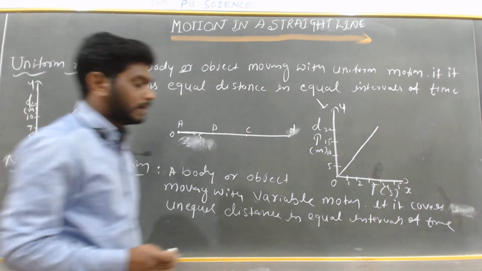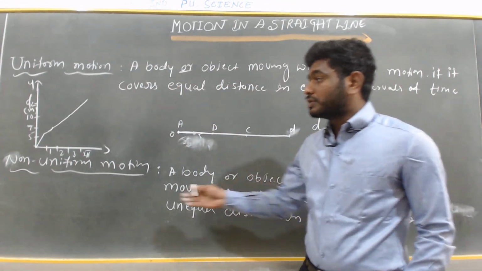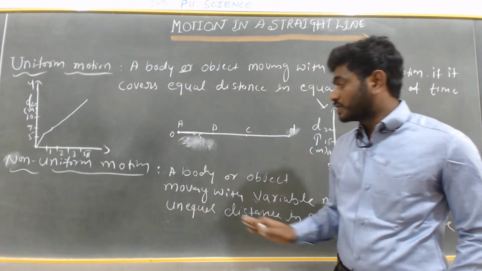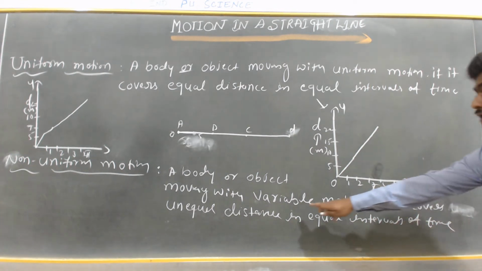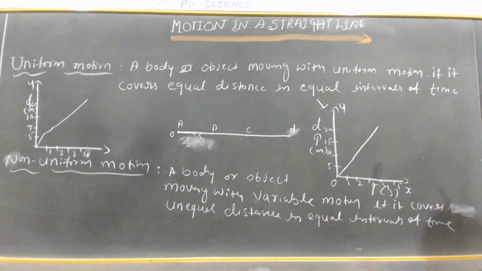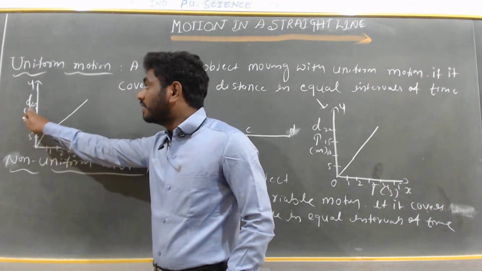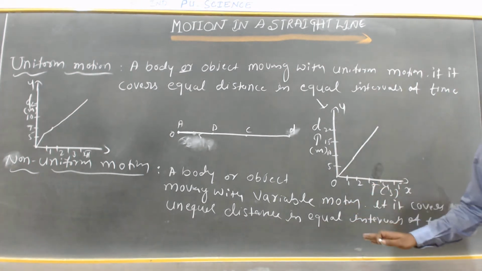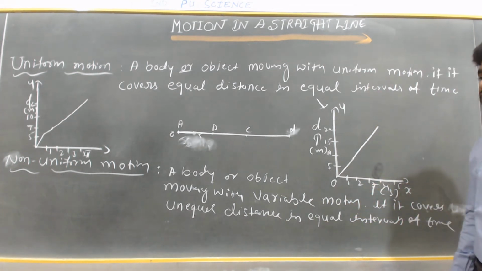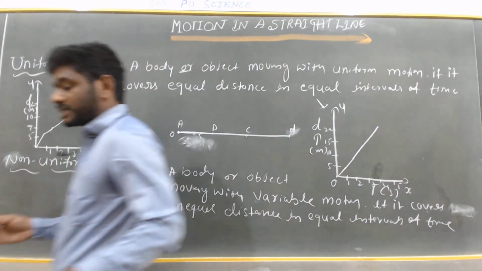So it means the body is moving with variable motion or non-uniform motion. So a body or object moving with variable motion if it covers unequal distance, here 5, 7, 10, 12, unequal distances in equal intervals of time, so that we call it non-uniform motion. These things I already discussed in the previous classes.